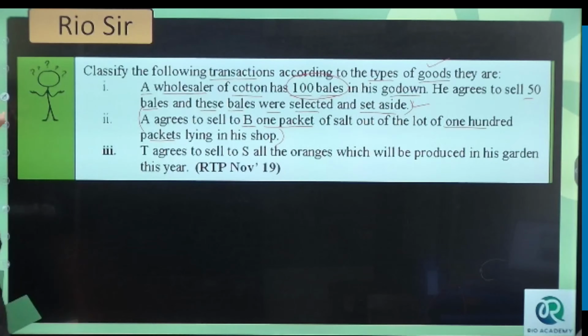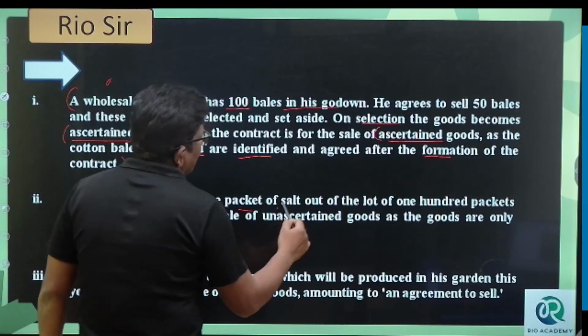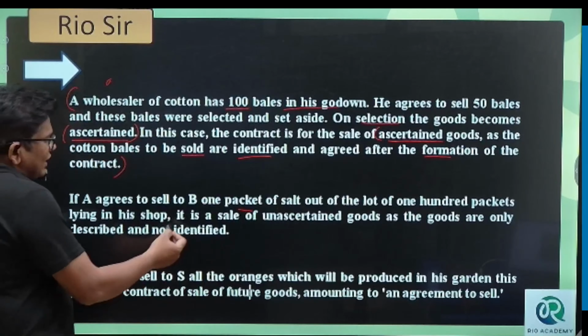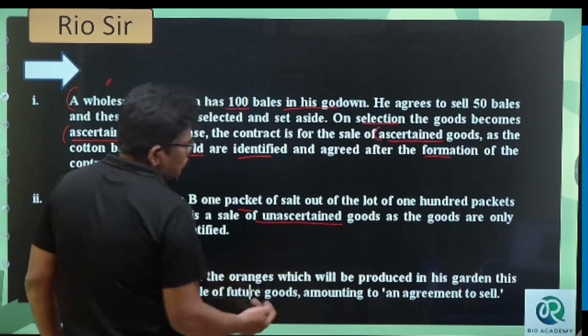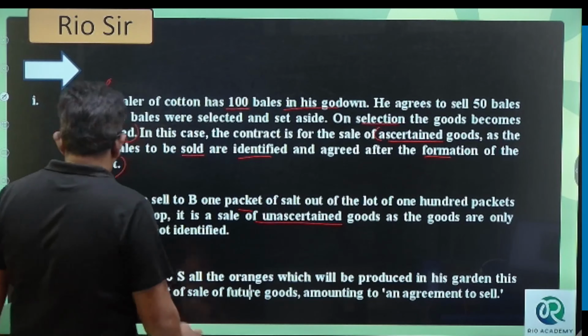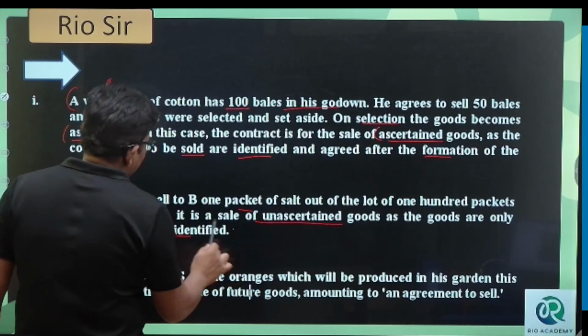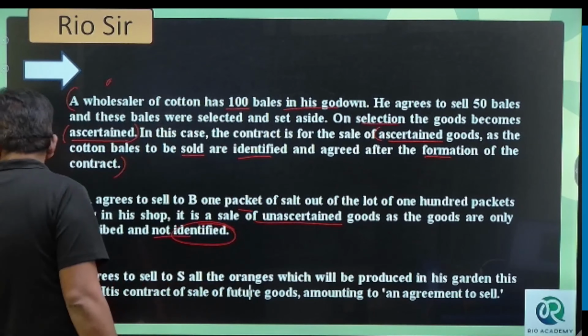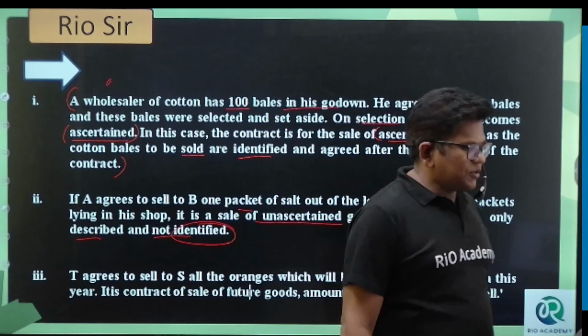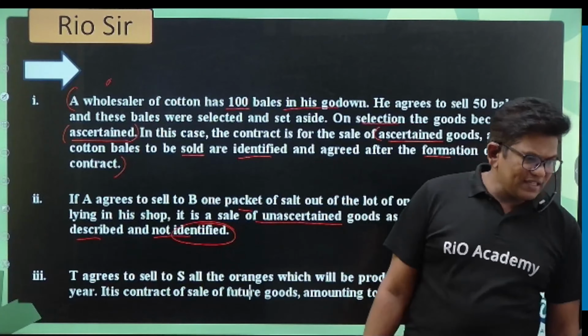If A agreed to sell B 1 packet of salt out of a lot of 100 packets lying in the shop, it is a sale of unascertained goods, because you can buy anything, as the goods are only described as a packet of salt and not identified here. Understood? Can I go for the next?